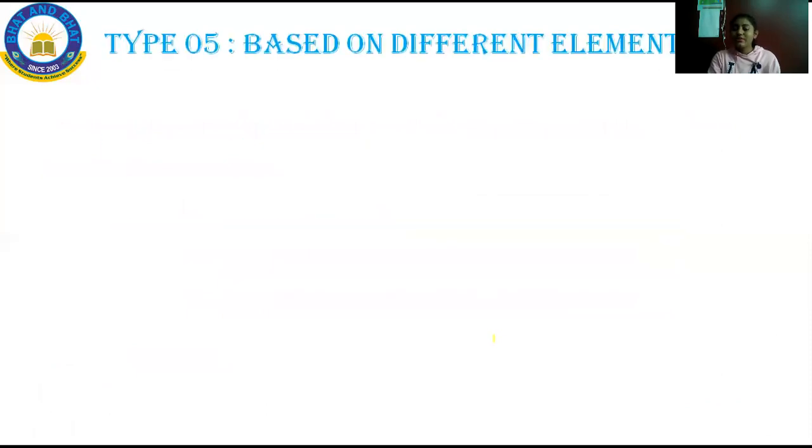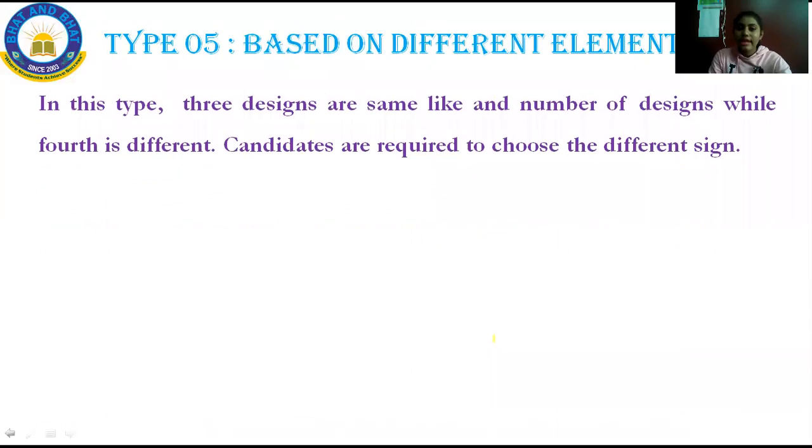Type 5, based on different elements. Let us see how to solve the question answers based on different elements. In this type, 3 designs are the same, along with the number of designs, and the fourth one is different. Candidates are required to choose the different sign. Candidate is nothing but the student, the people who are going to appear for the exam. Don't confuse that.